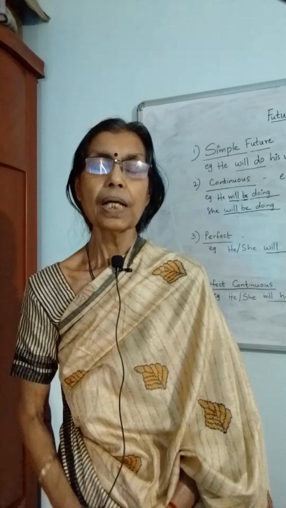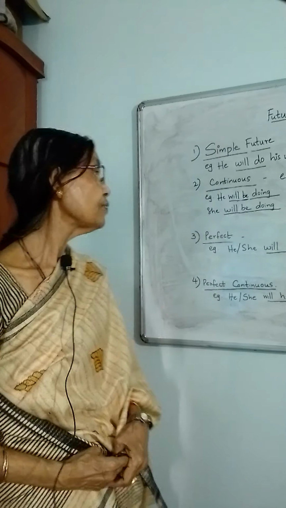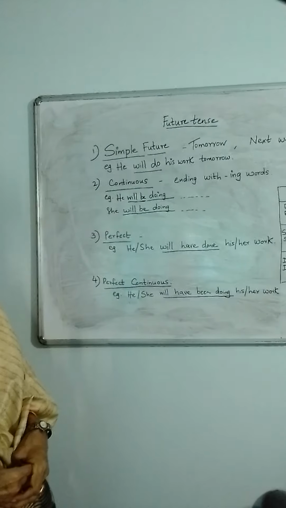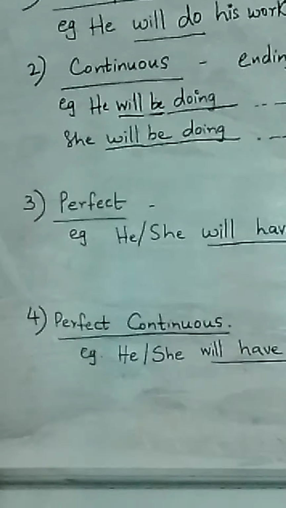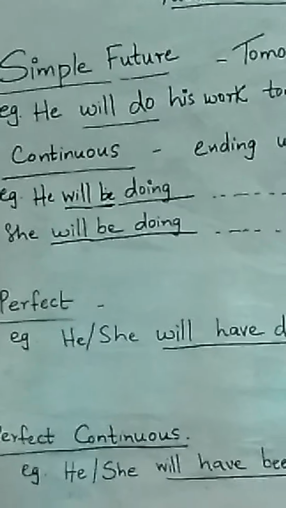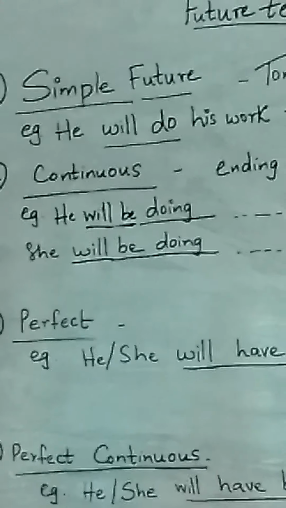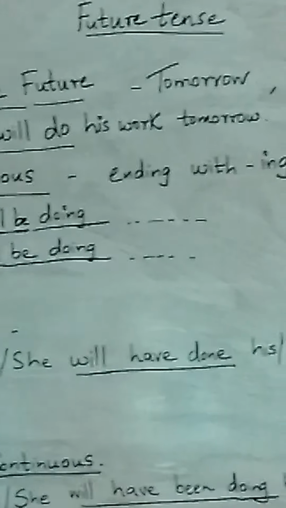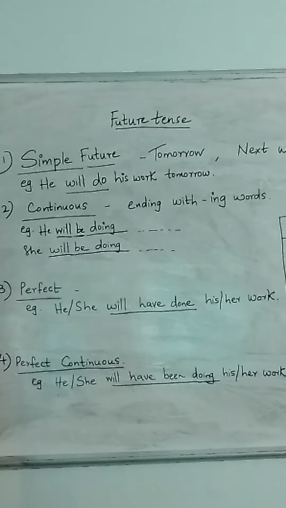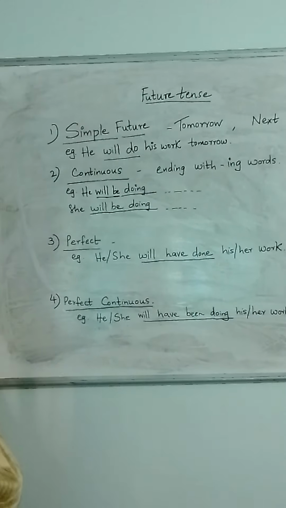Now let's begin. Like present and past tense, future tense also is divided into 4 groups. The first one is simple future tense. Let's take the example: He will do his work tomorrow, or you can say today in the evening, or next week, or the day after, whichever you want.